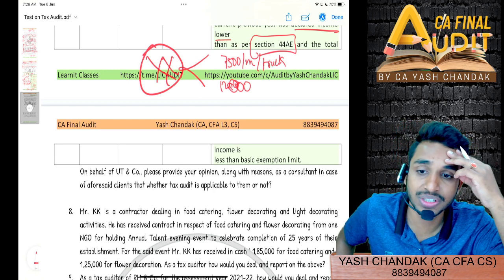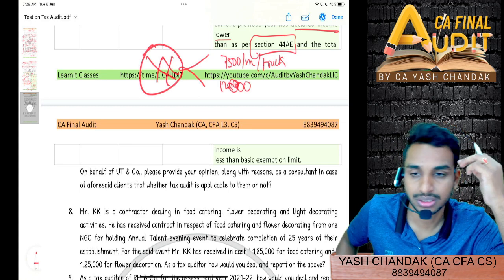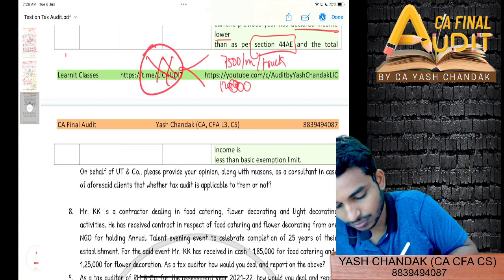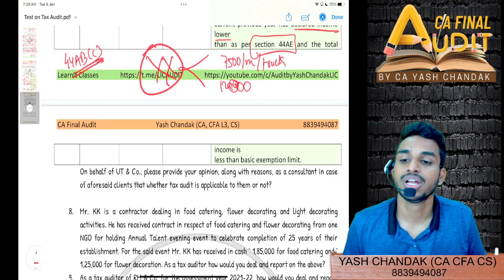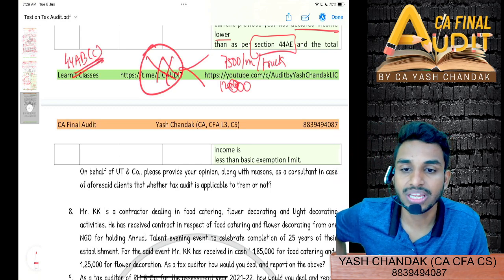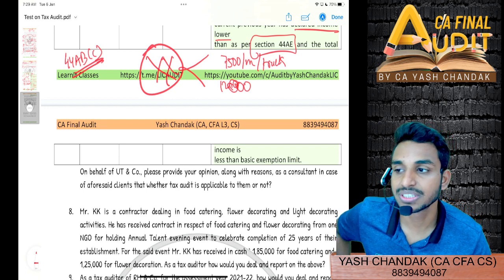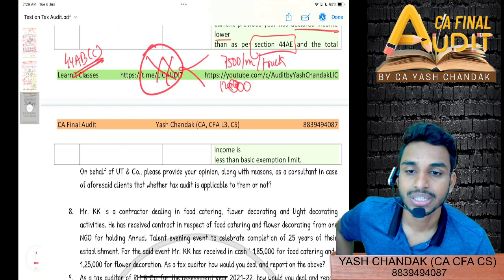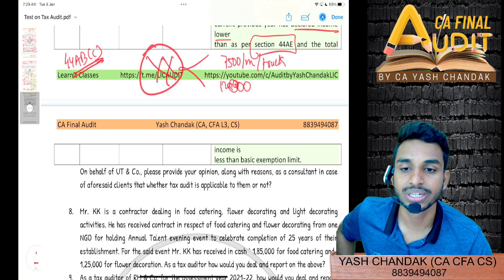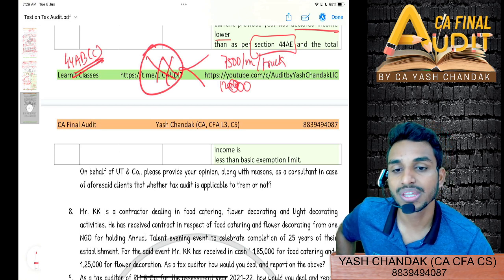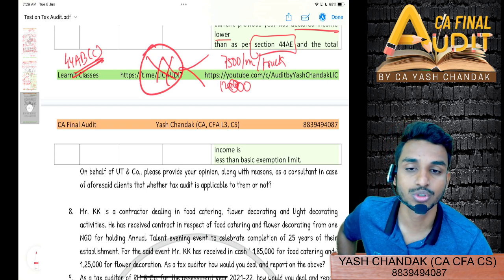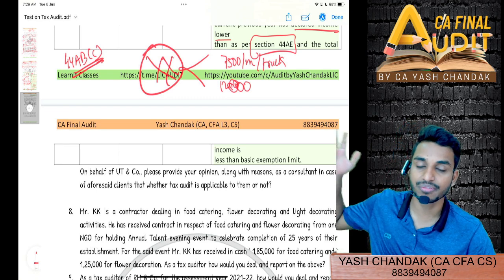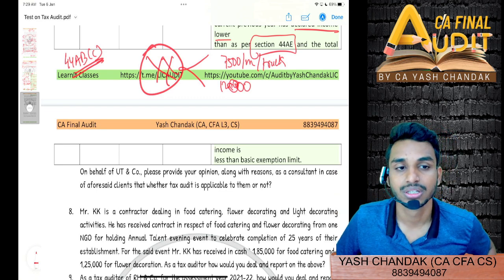Why is it applicable, under which clause of section 44AB? Clause C. Clause C, where it says what? Section 44AE: if you are declaring any income which is lower than your presumptive income, then you will have to get your books audited. There is nothing mentioned there that your income should be less than or more than the basic exemption limit. That your income should be more than the basic exemption limit is only specified in section 44AD. Clear?